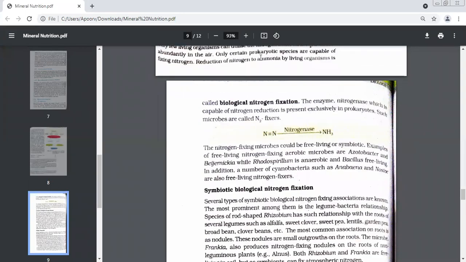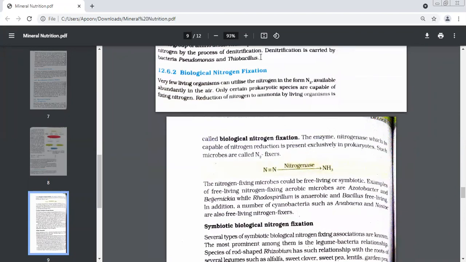Okay. Biological nitrogen fixation is what we are going to do today. Just read this topic, biological nitrogen fixation. Only this paragraph and see this equation. Let me explain it to you. These chapters, beta, plant physiology is basically learning. So I can just explain it to you, but the learning part has to be done.